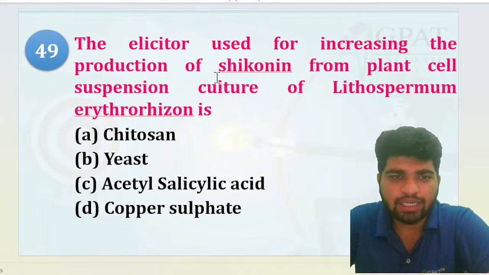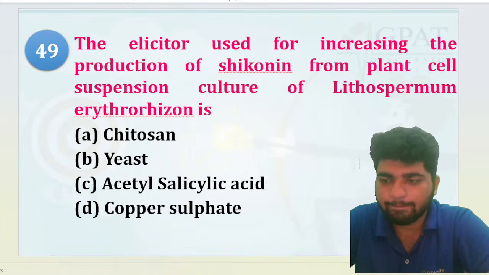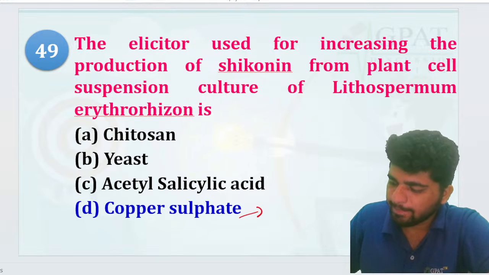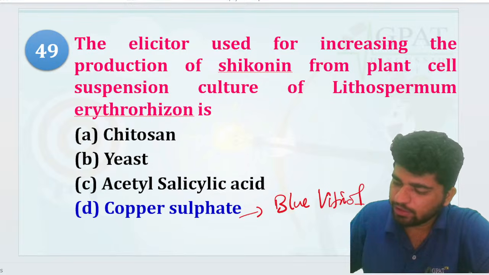Okay, so the elicitor used for increasing the production of shikonin from plant cell suspension culture of Lithospermum erythrorhizon is chitosan, yeast, acetyl salicylic acid, or copper sulfate. That is going to be your copper sulfate, right? Copper sulfate is also known as your blue vitriol, if you remember, right?